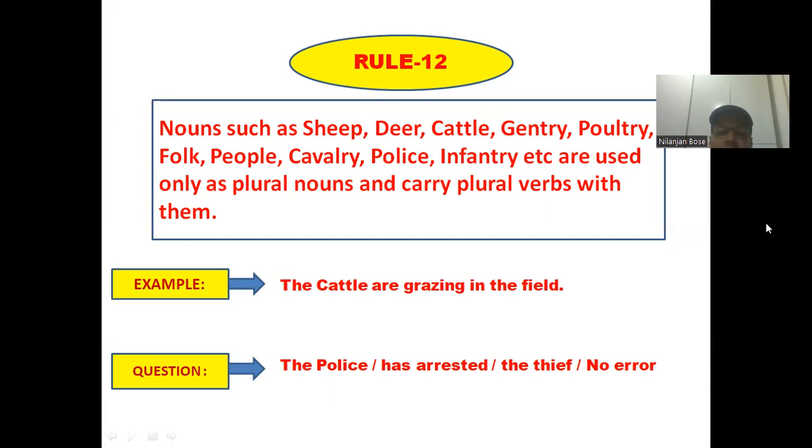Though police is to be considered as a singular one, here, according to the rule, the police is to be treated as the plural subject. That's why the verb will be have. So in the second part, the error lies.